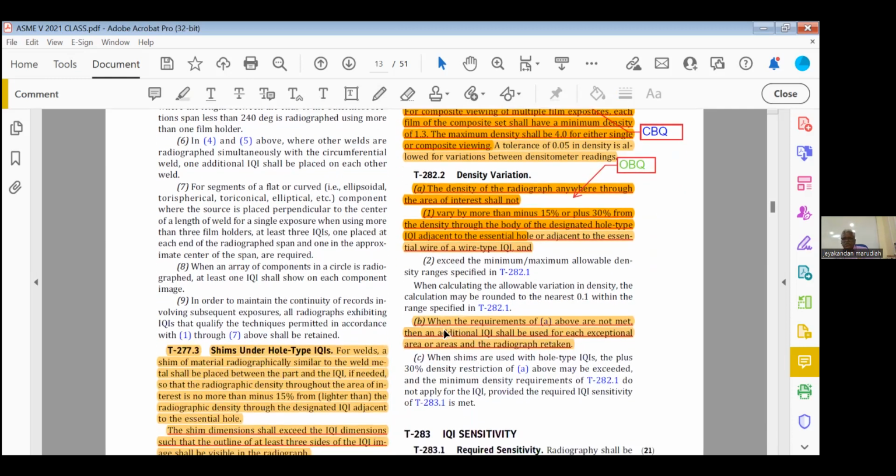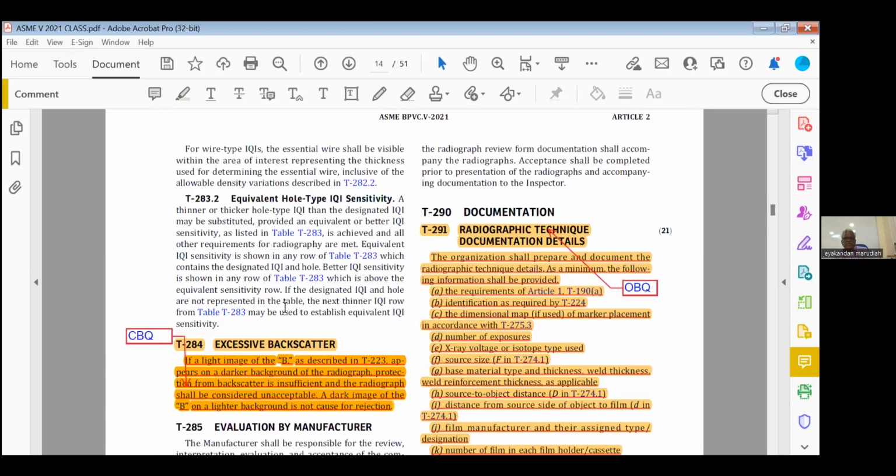Now highlight the B also. When the requirements of A above are not met, then an additional IQI shall be used for each exceptional area and the radiograph retaken. We have to radiograph again. Doing additional IQI, you have to keep 2 IQIs and you have to radiograph.